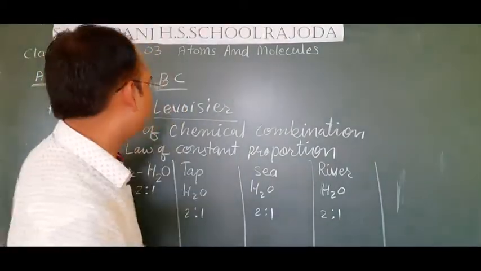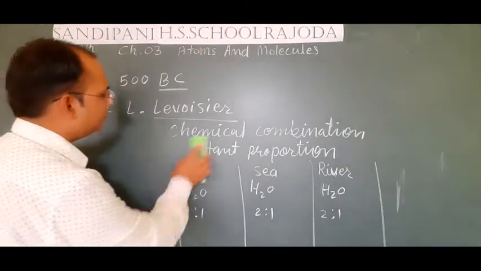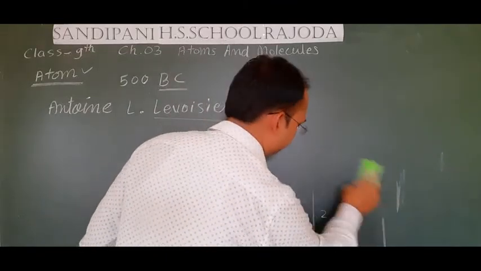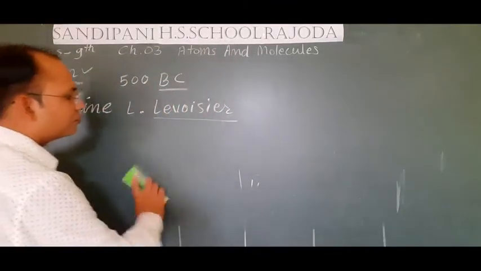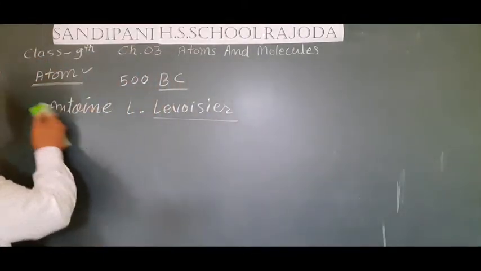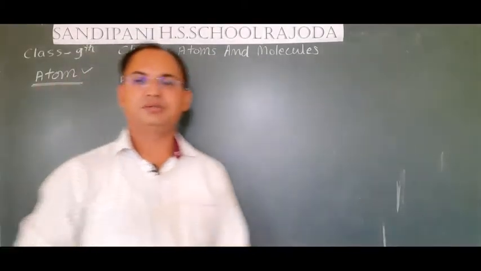Till this time, students, when Lavoisier proposed these two laws, scientists were keen to know more and more about the atom. So, a scientist named John Dalton proposed the atomic theory.